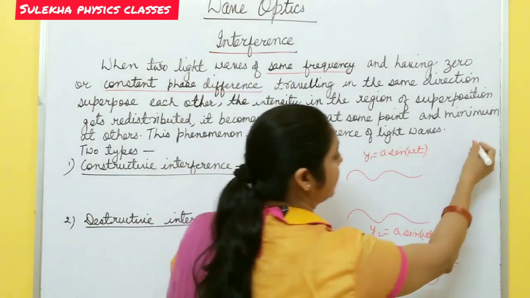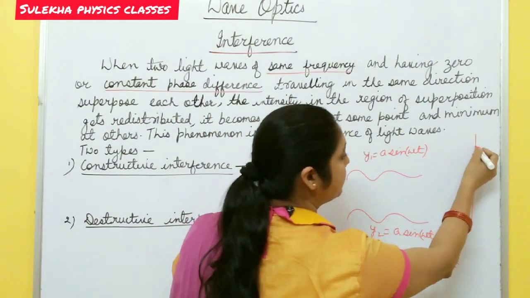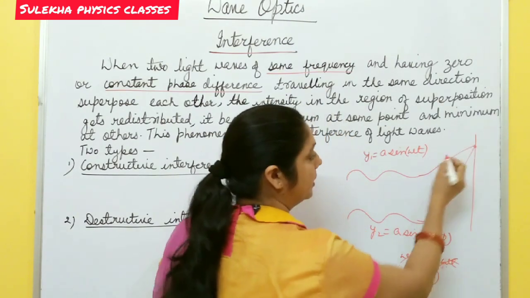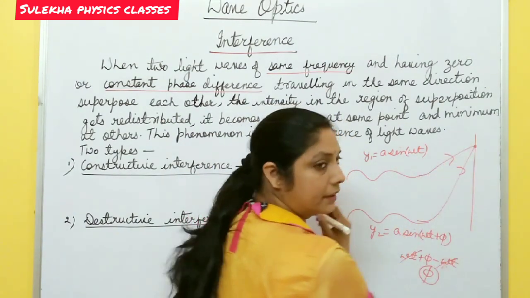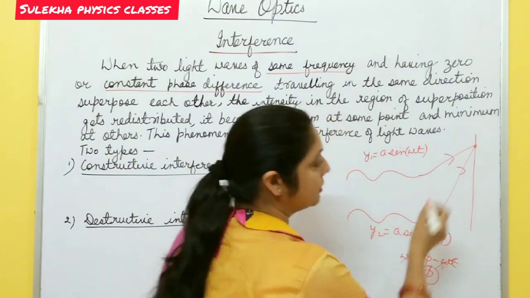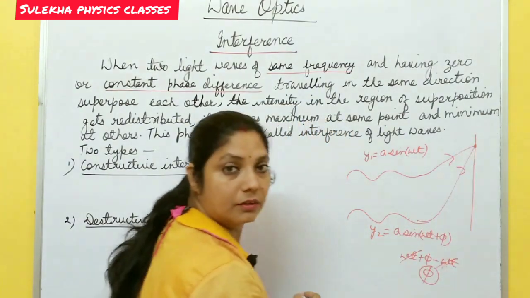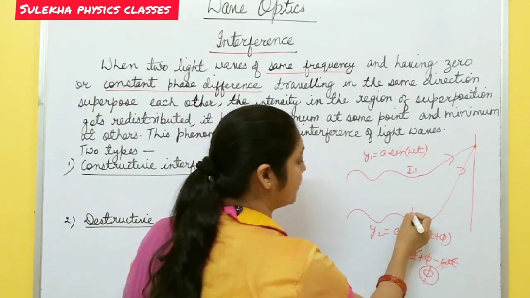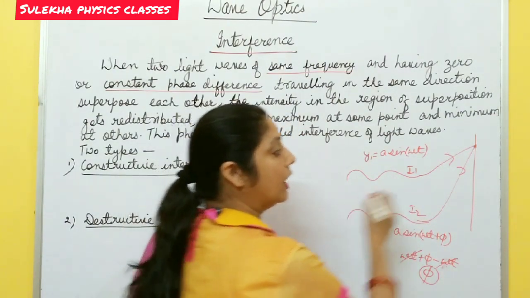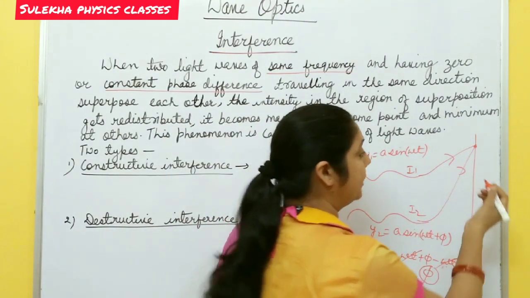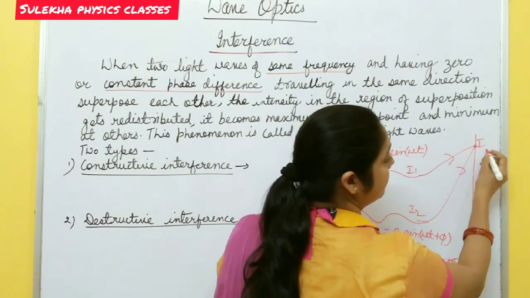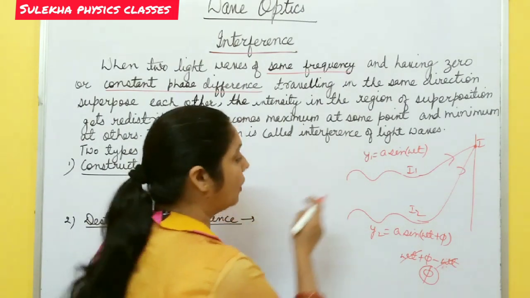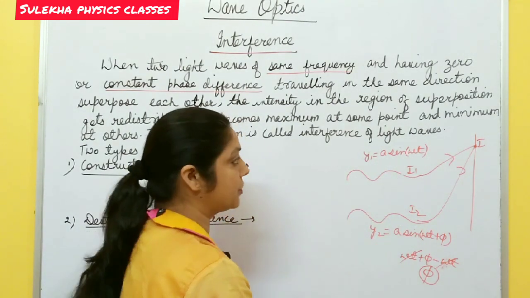Then these two waves, suppose this is a screen, superpose at this point. The waves move in this direction and this direction, and they superpose at this point. So what happens at this position? Suppose this wave has intensity I1 and this one has intensity I2. After superposing at this point, the resultant intensity becomes either greater than the sum of these two or less than the sum of these two.